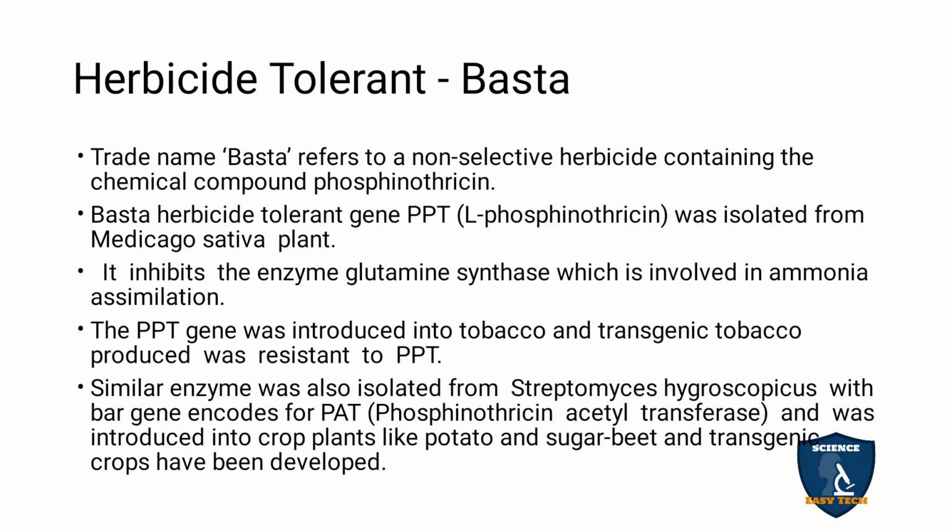So they are using the Basta tolerance gene isolated from Medicago sativa, and the same way from Streptomyces hygroscopicus. Like this, herbicide resistant plants are developed by introducing genes, for example potato, sugar beet and other transgenic plants.